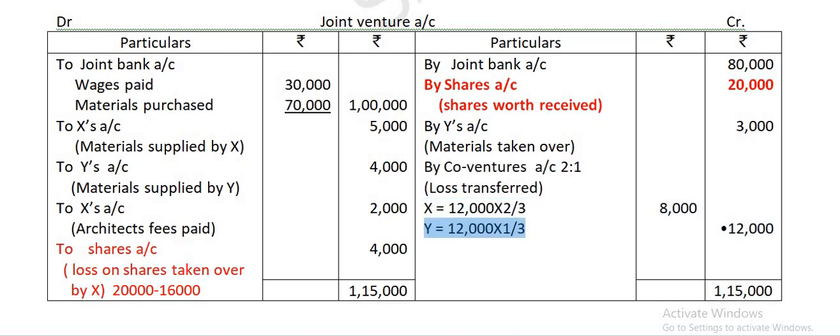That's a loss here because the debit side is more. So you will be getting a loss of 12,000 that you take on the credit side by the co-ventures account. Whatever the amount being transferred, 8,000 and 4,000, is distributed in the ratio 2:1. So pause it and you can write it down. So you should be knowing the entries for shares here.